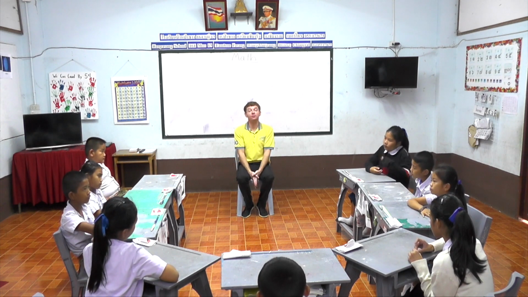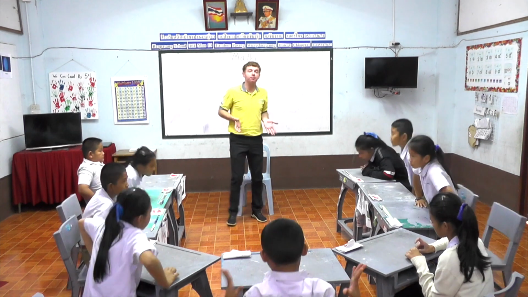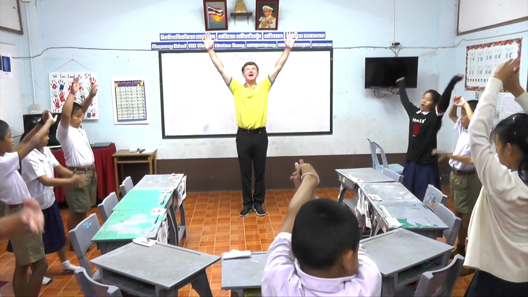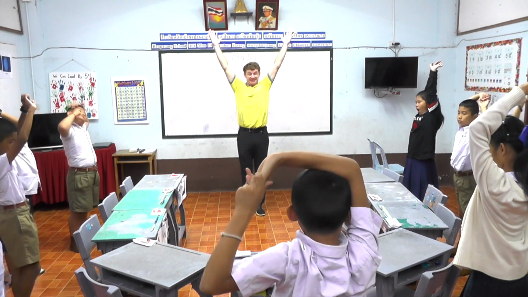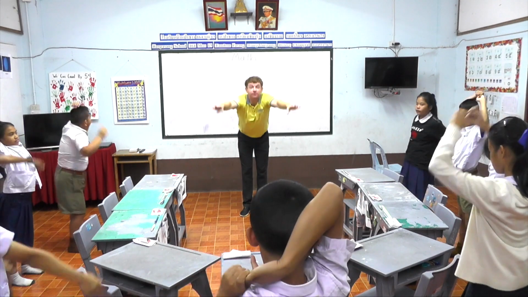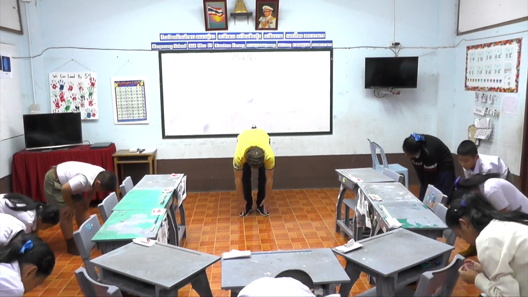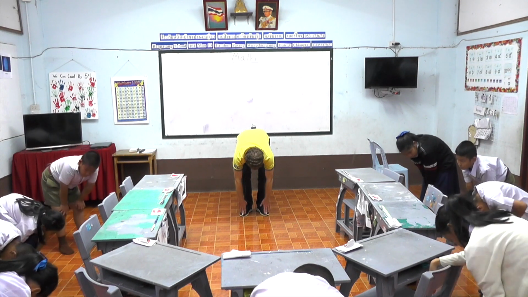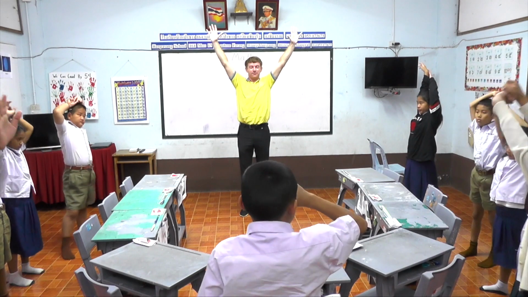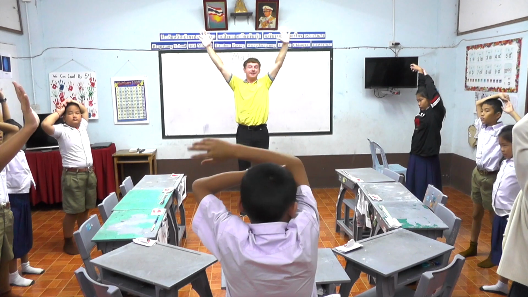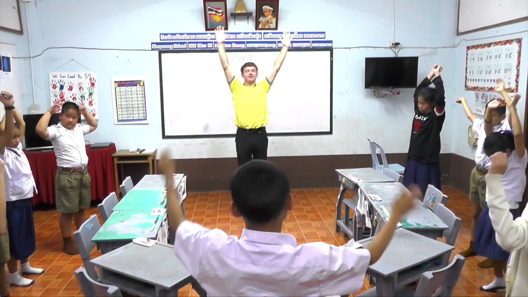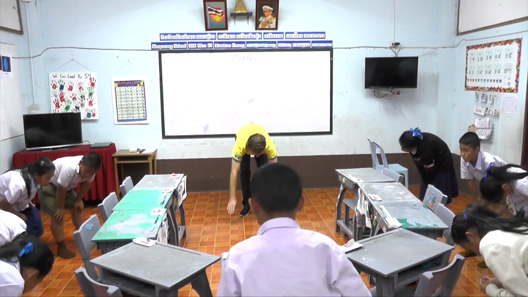Excellent. And next we'll do our stretch sequence. So let's stand up and push in our chairs. And we can begin by stretching up high to the sky. High as we can. And then go down low, touch your toes. Back up high one more time. And this time, let's go tippy toe high. And while we're there, let's have a wave side to side. And then back down to our toes once more.